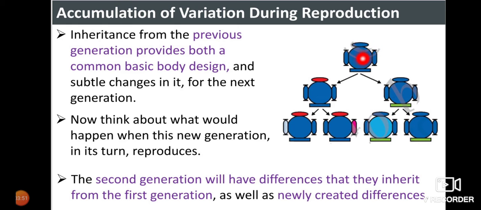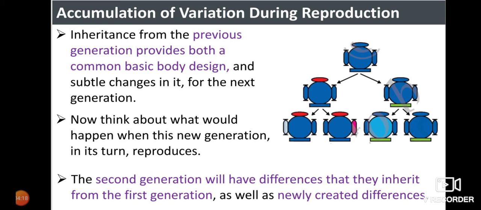Whenever it undergoes reproduction, you can see slight changes in the generation which has been produced. In the first one you can see a slight color change, and in the second one also. When the first generation undergoes reproduction, more variations can be observed in the F2 generation.